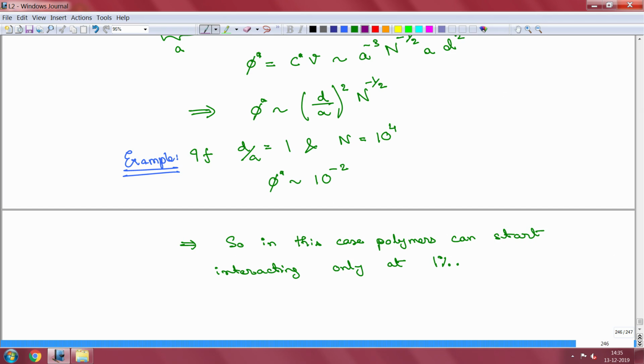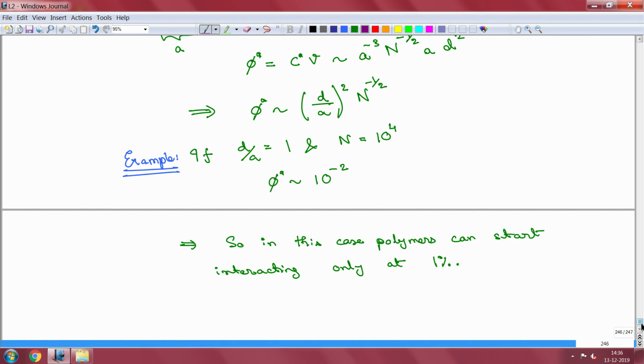This entire calculation holds only when n is much greater than 1, because in the beginning we took the idea that the polymer exists as a coil, and that coil structure can only exist if n is much greater than 1.